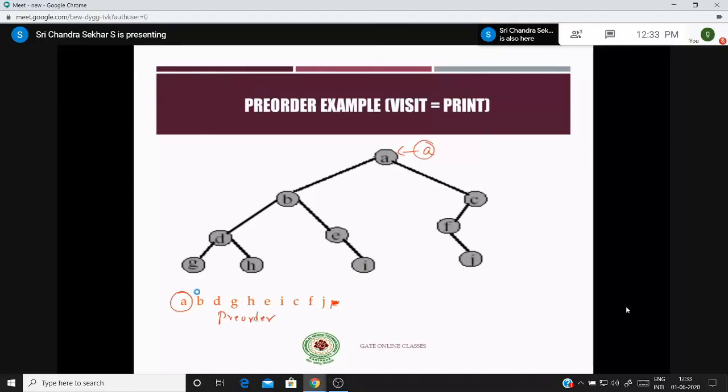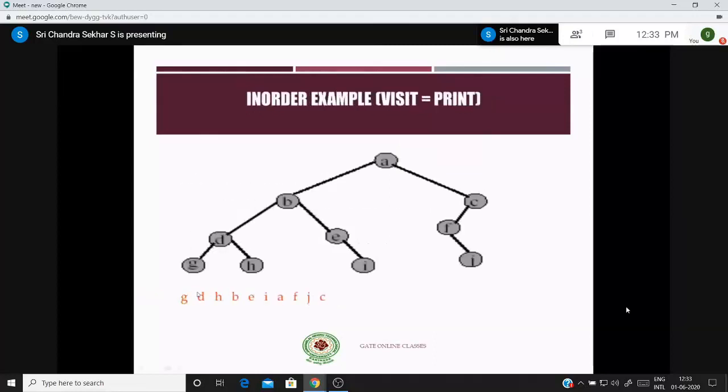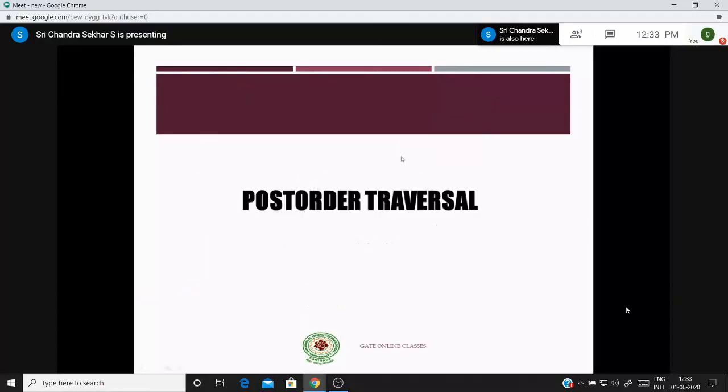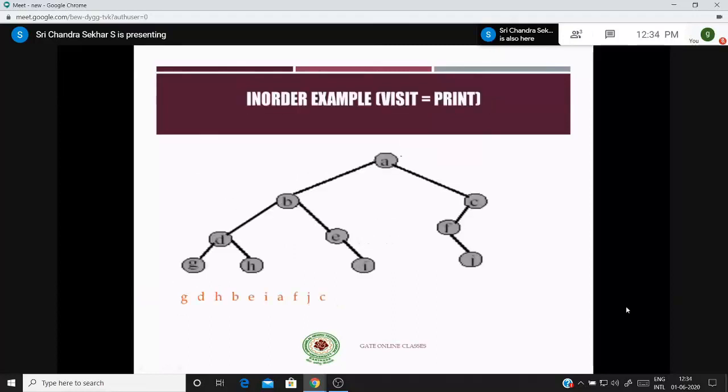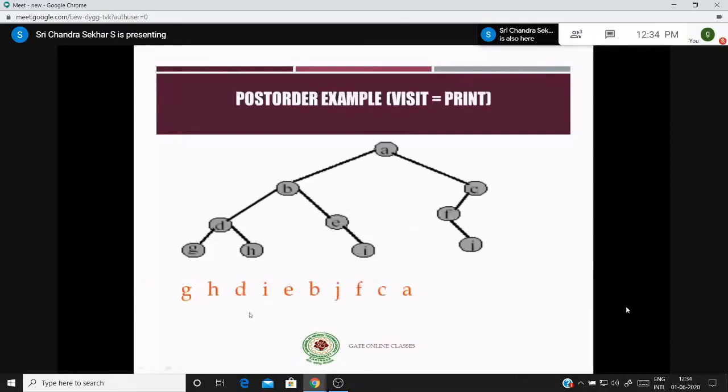What about in-order? Look at this example. The root of the binary tree, which is A, is present in between the elements. Whatever position it may occupy, you can observe that the root of the tree is always in between the list of in-order traversal, right? And the final thing is, if it is a post-order traversal, you can observe that the root of the binary tree, which is nothing but A, is always placed as the last element of the post-order traversal.